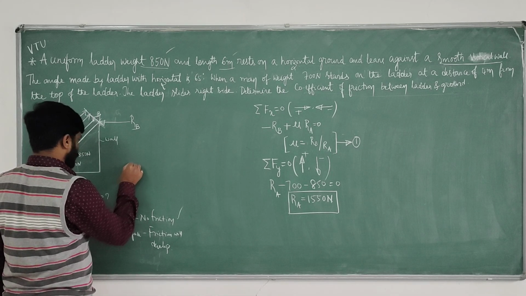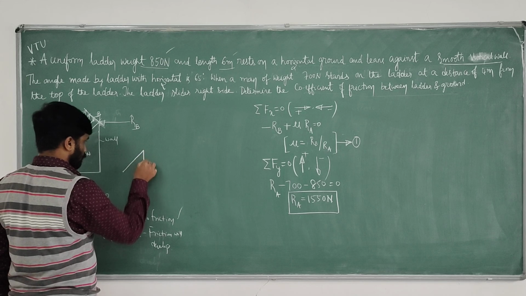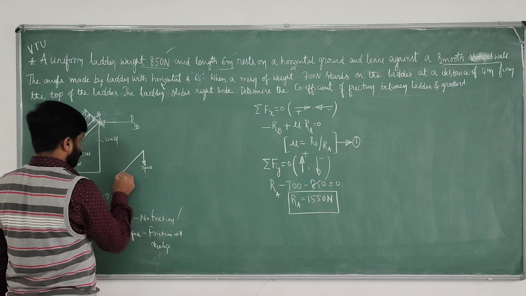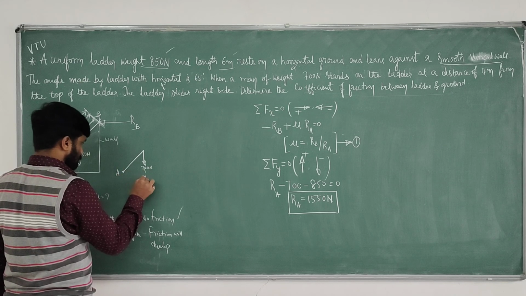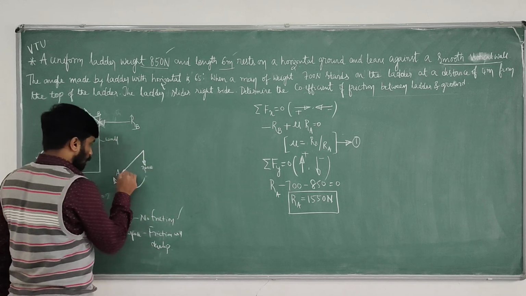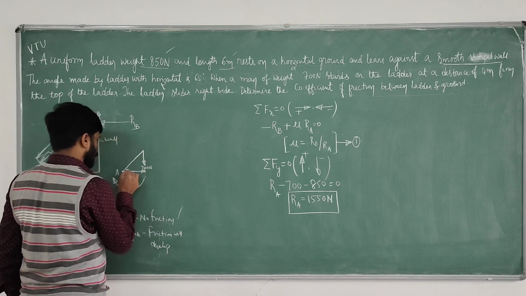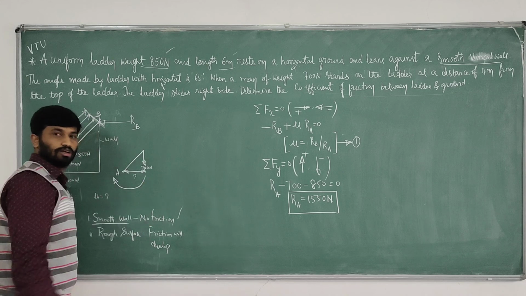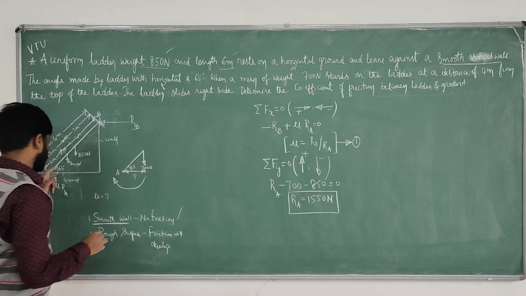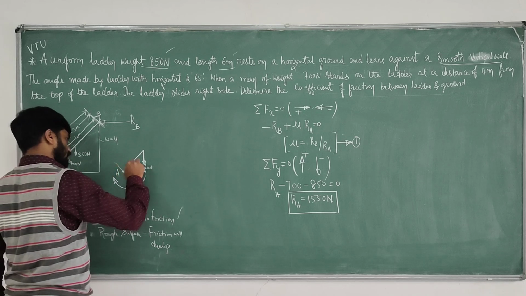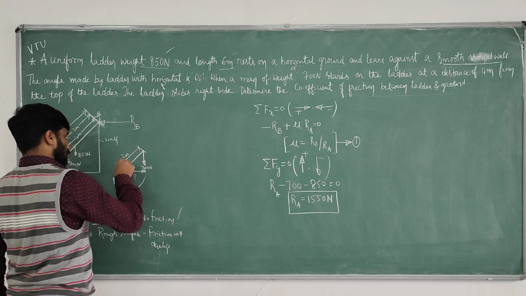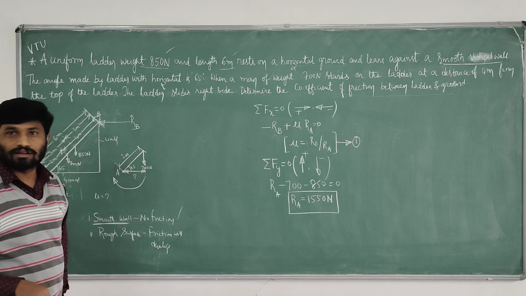So this is the point. I will consider this 700 Newton force. The 700 Newton force will move like this. So with respect to A, which direction do we take it? Clockwise. But what is this perpendicular distance? I know this angle is 65 degree and the distance is 2 meter. So how to determine this adjacent?